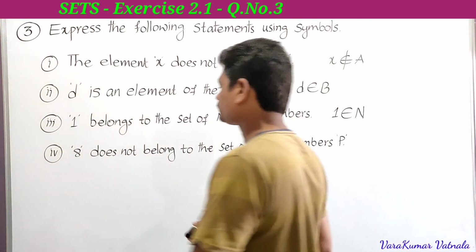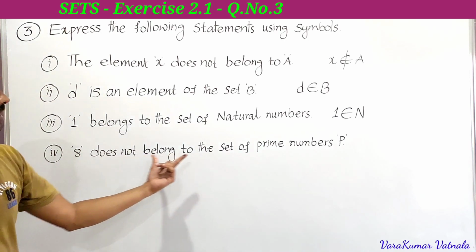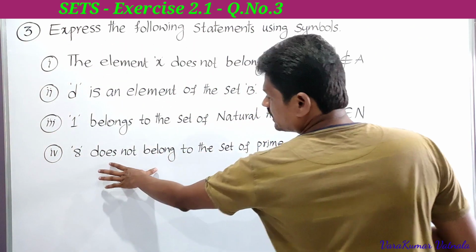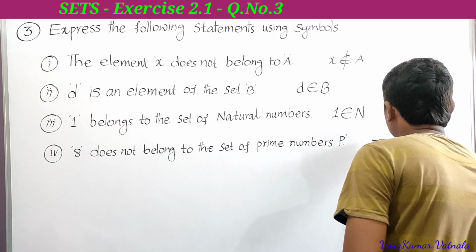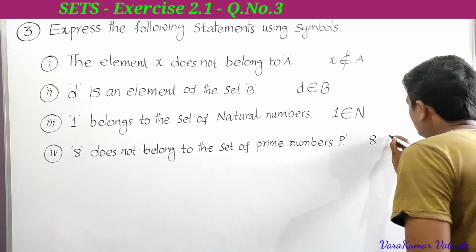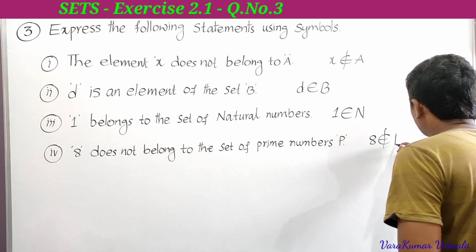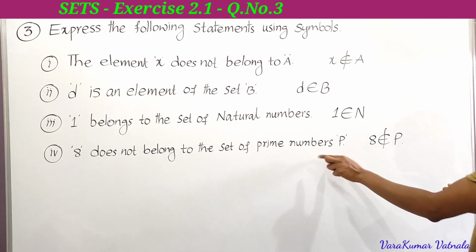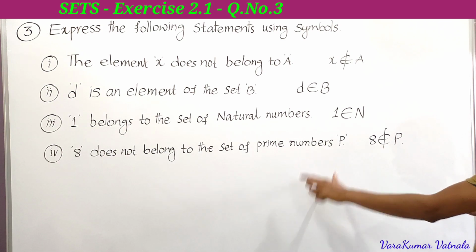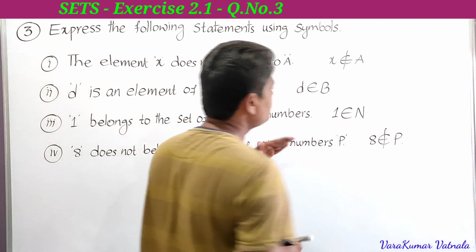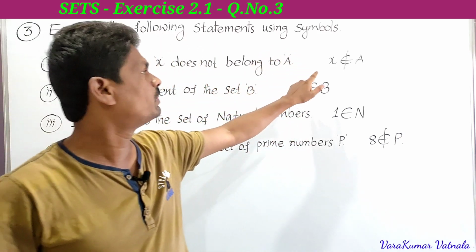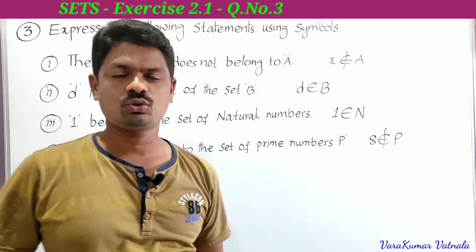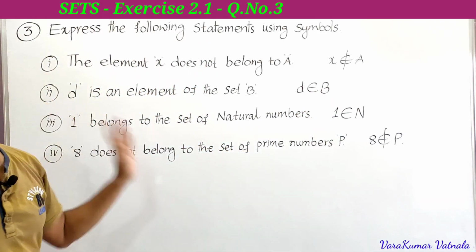Next, the fourth one. 8 does not belong to the set of prime numbers. So here it is saying does not belong to. We use the symbol 8 does not belong to P. So this is the symbolic form of the fourth bit. Very easy, we just have to use the symbol. This is for does not belong to, and this is for belongs to. So these are the 4 bits in the third problem.